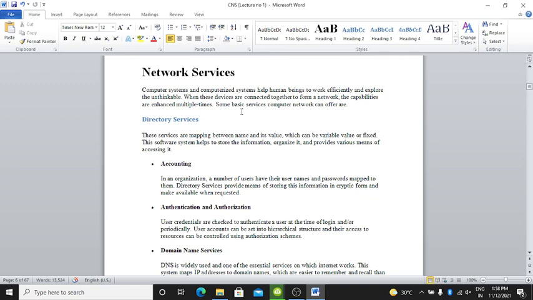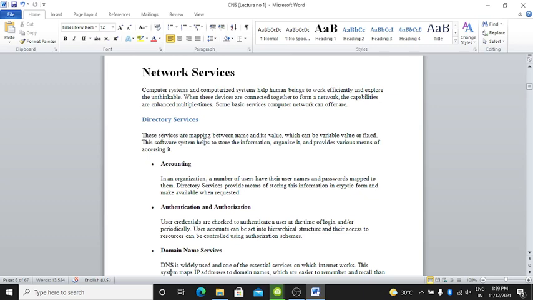Some basic services a computer network can offer are the following. First one is dictionary services.